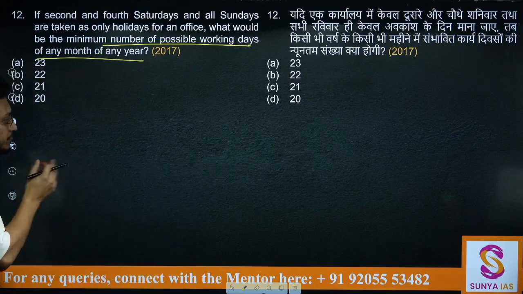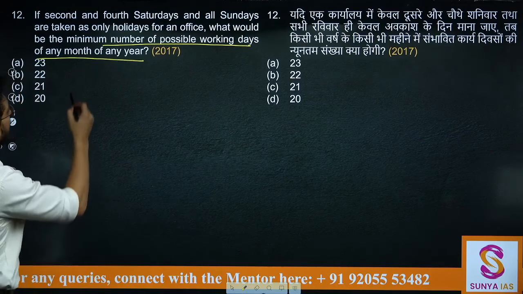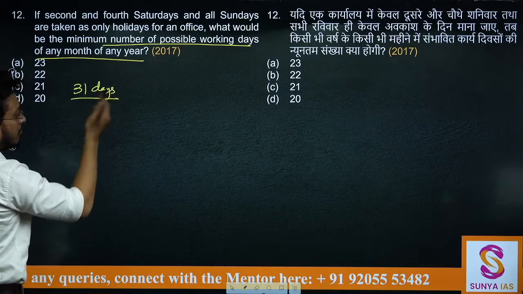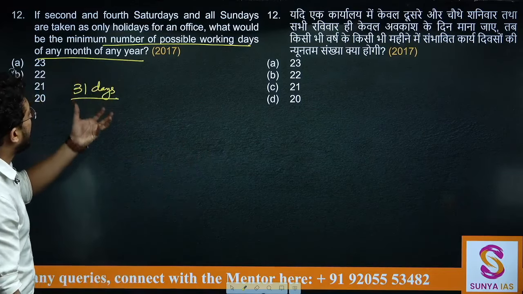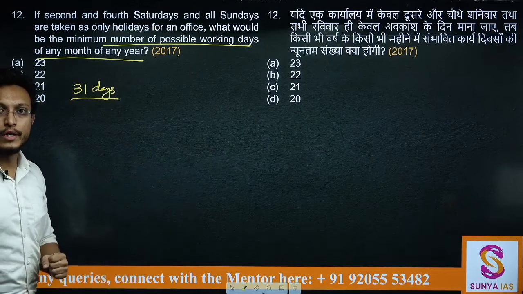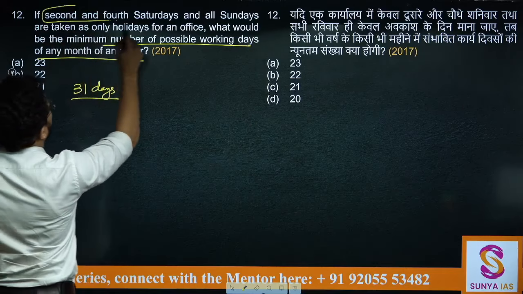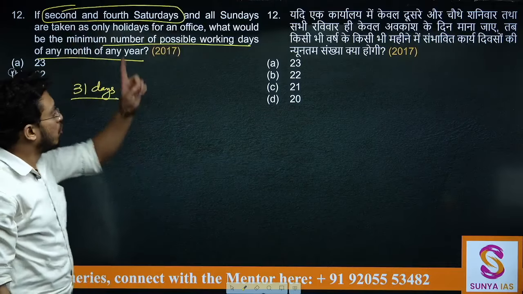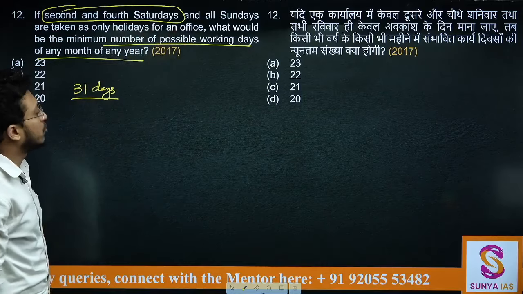अब आप ये देखिए, what are the number of days that you might encounter in a month. So it can be 31 days. अब 31 days, let's say we are having 31 days in any month and we want maximum of it to be holidays. So maximum holidays can be on second and fourth Saturdays. अब देखो 4 हफ्ते तो आएंगे. So both second and fourth Saturdays are holidays and all Sundays are also taken as holidays.